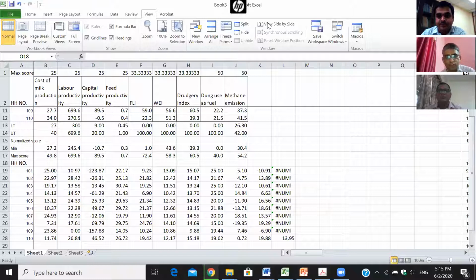Sir, how to finalize whether an index or a scale is to be developed for measuring any concept which we want to quantify in our research?